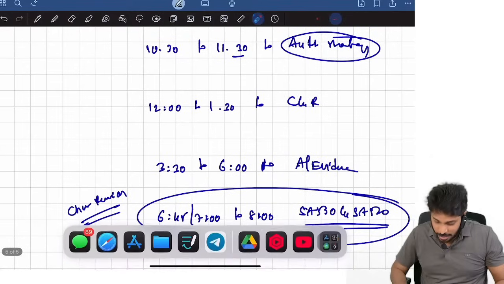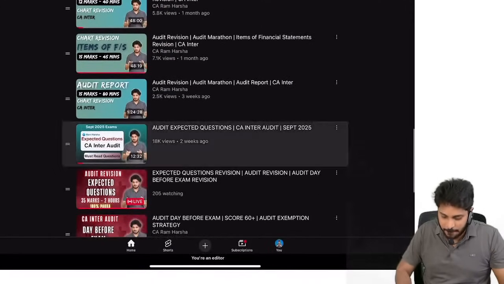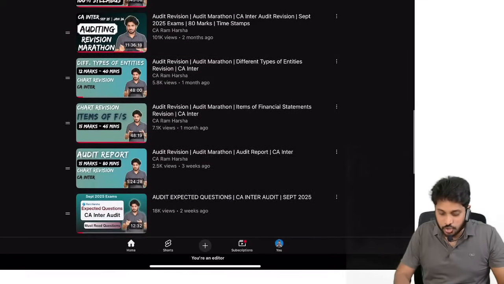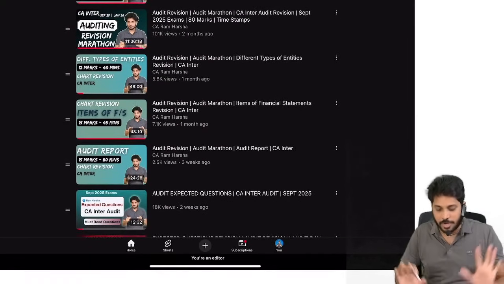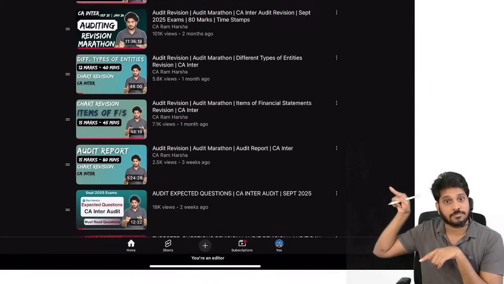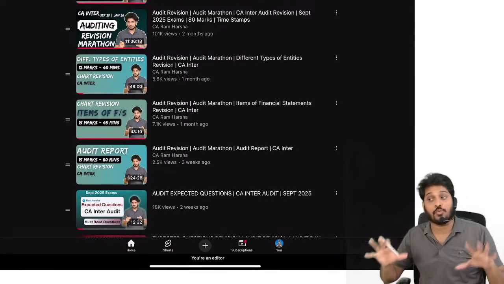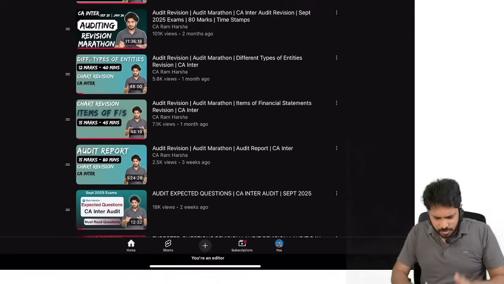What you need to do, in the same playlist, you see items of financial statements is there, and different types of entities. These two revisions are 48 minutes and 48 minutes, 1.5 hours both put together, or maximum 2 hours. Revise it on the 13th. After you complete audit evidence, if you don't want to leave the risk assessment topic, at least watch the revision here.